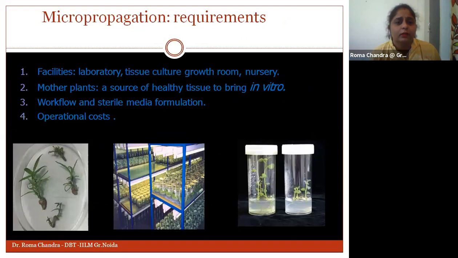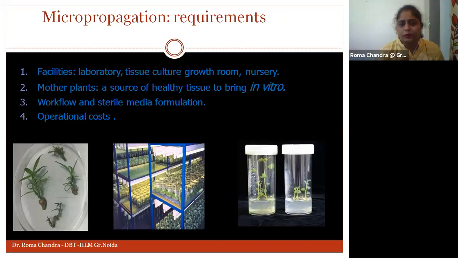Okay, so if I talk about the basic requirements of micropropagation, obviously we need all the facilities, including the laboratory and the tissue culture growth room, and ultimately the nursery to check the conditions and the survival rate of these plantlets. And the mother plants, the stock plants which we are taking, we need to have a healthy source of them.